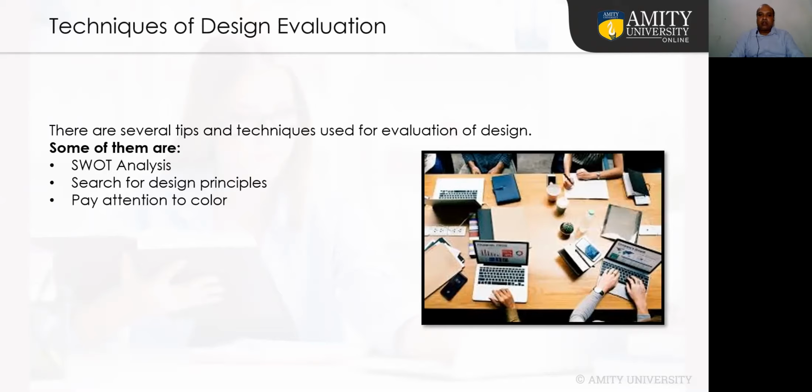Colors play a very important role, so you need to think whether the colors are appropriate and give the important feel of the design. You need to analyze the typography. Take a look at the images which are placed, which make the design more attractive and more appealing.